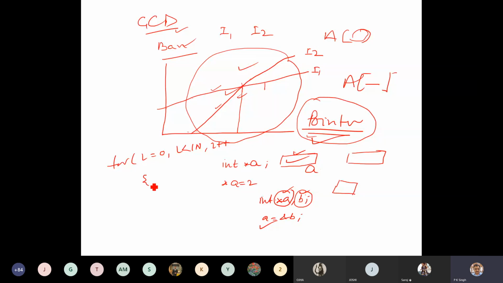So what was written here, speak, sir: a of i = a of i - 5 times 2. Yes, a i is a i - 5 into 2, this was written, right?